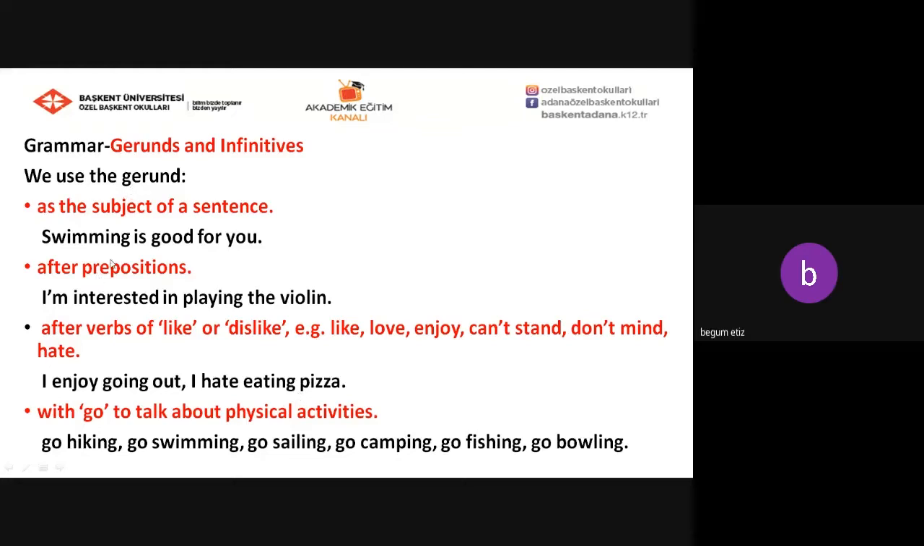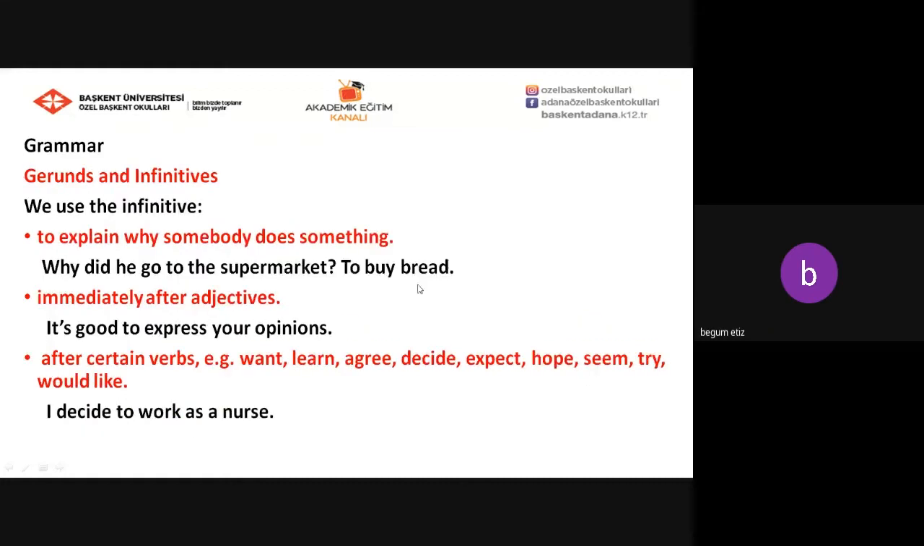We use the gerund with go to talk about physical activities. Go hiking, go swimming, go sailing, go camping, go fishing, go bowling. We use the infinitive to explain why somebody does something. Why did he go to the supermarket to buy bread? As you can see here, this sentence explains why somebody does something.